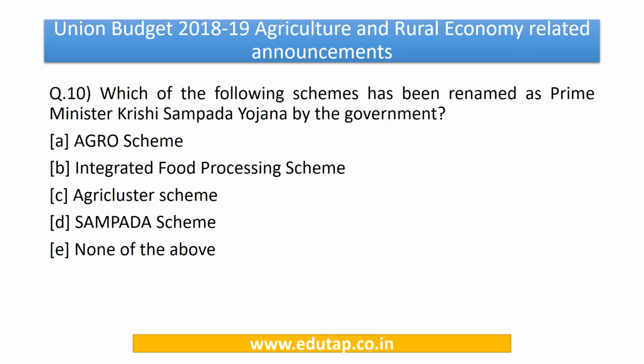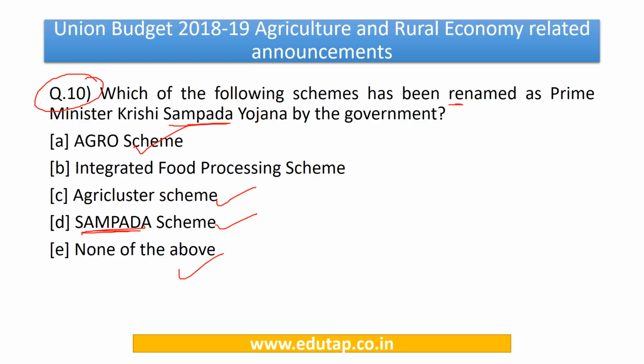Now, let us move on to the next question, that is question number 10. It says, which of the following schemes has been renamed as Prime Minister Krishi Sampada Yojana by the government? Is it the Agro scheme? Is it the Integrated Food Processing scheme? Is it the Agri Cluster scheme, Sampada scheme, or none of the above? The answer is very simple and direct. In fact, it is the Sampada scheme.